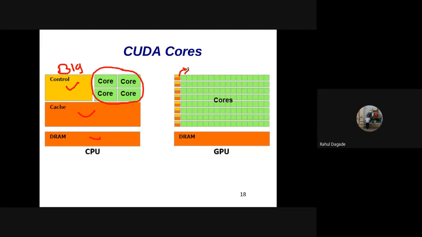That makes the opportunity to increase the number of cores in GPUs. So there is a huge number of cores available in the GPU, in the range of 1,000, 10,000, 20,000 cores.